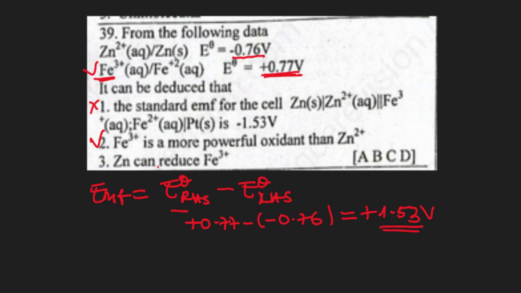3. Zinc solid can reduce iron 3. From the anode, what we're going to observe is the most powerful reducing agent, or most powerful reductant, which is a species that becomes oxidized. So zinc solid should be a reductant because it becomes oxidized in the course of the reaction. It should be able to reduce iron 3 to iron 2, since it is a good and powerful reductant, making 3 correct. Options 2 and 3 are correct, giving us our answer to be C.